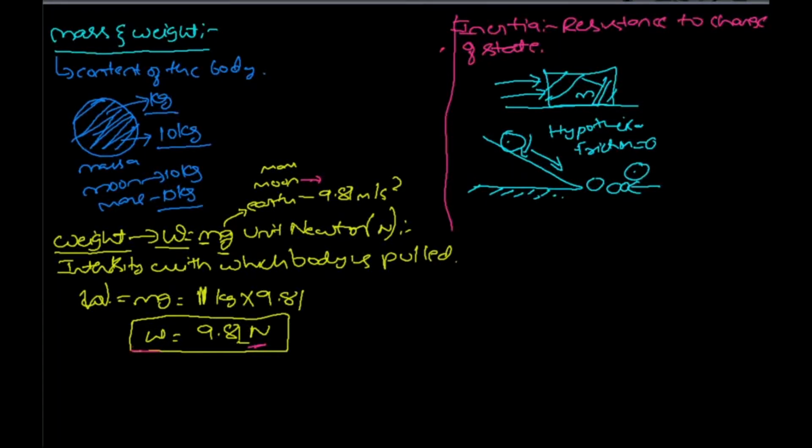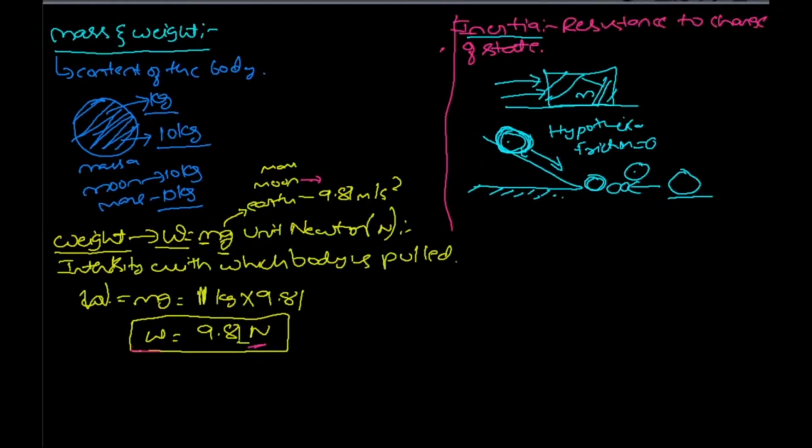This body doesn't want to change its state. But on earth, in a real-life situation, there is friction. After some time it loses all its energy due to friction, air drag, rolling friction and many external factors, and it stops after some time. This is called inertia.